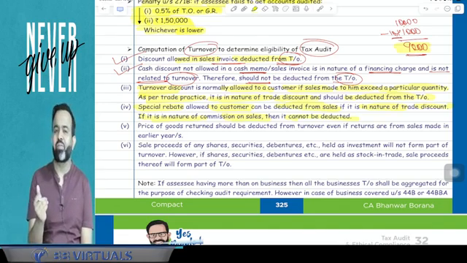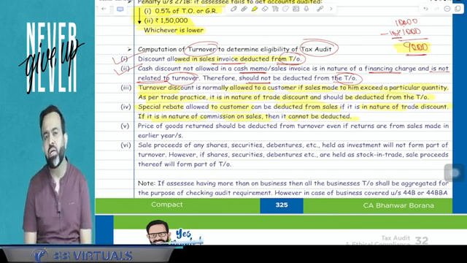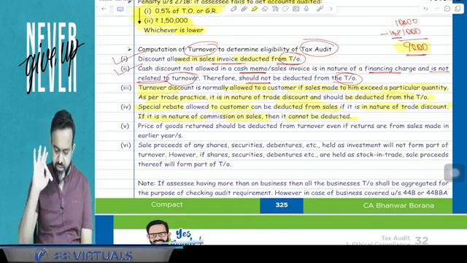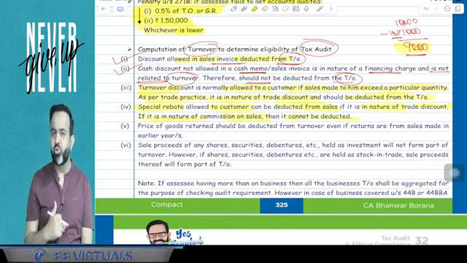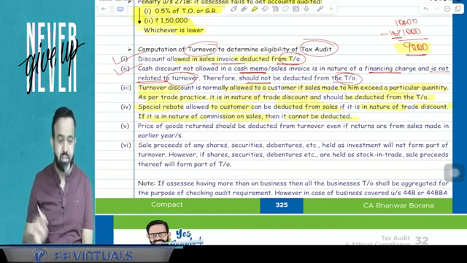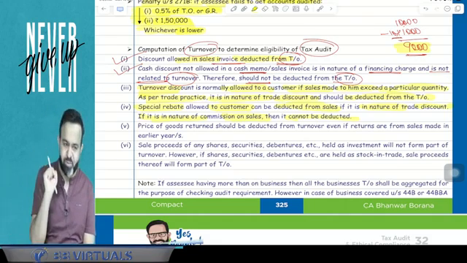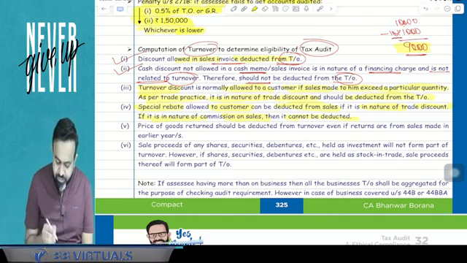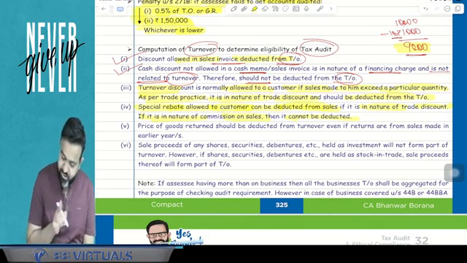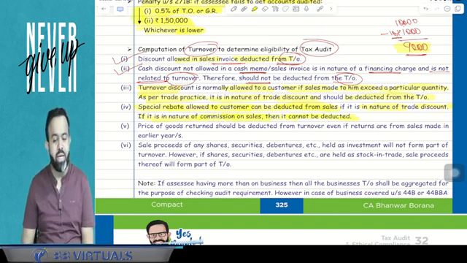A student came and says, sir, I am a financially weak student. Can you give me some discount? I say, okay, no problem, just give me 600. So here 400 special rebate is given. So my turnover will be 600 only. But guys, suppose there is a commission and all, then it will be part of your turnover. You got my point or not? Yes. So here a special rebate allowed to a customer can be deducted from the sales if it is in the nature of trade discount. If it is in the nature of commission on sales, then it cannot be deducted.